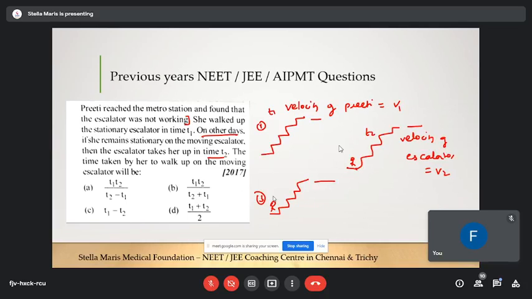Do you understand my question? I have named this, Preeti is moving here and the escalator is stationary, so the velocity of Preeti is V1. In the third situation, Preeti is moving and the escalator is also moving. So compare the first situation with the third situation. In both situations Preeti reaches the floor, so that's what the question is all about. Comparing the first and third situations, in which does Preeti reach the floor quickly?